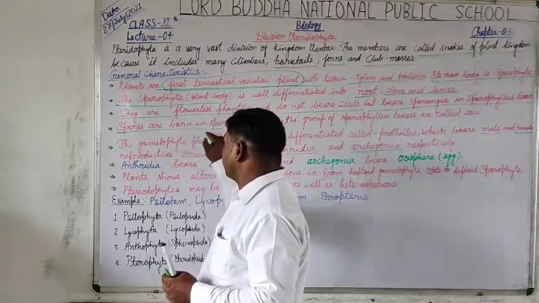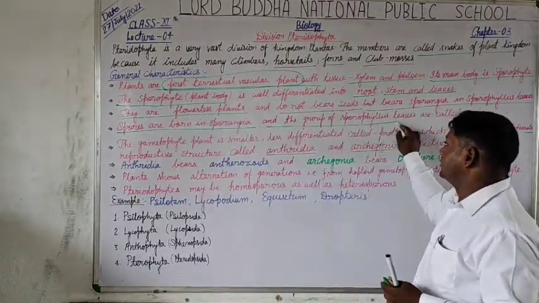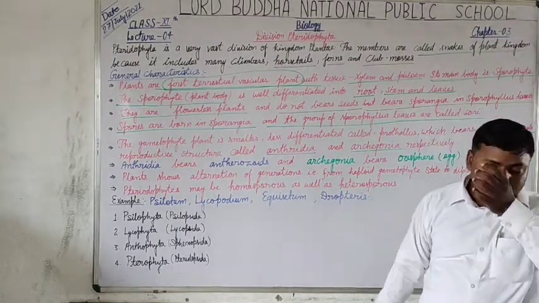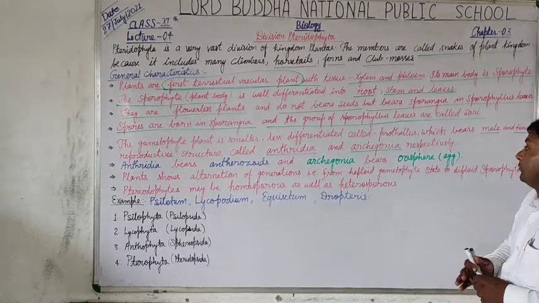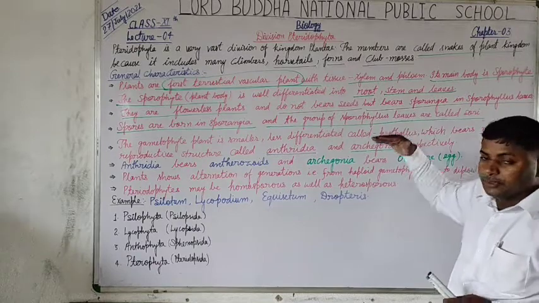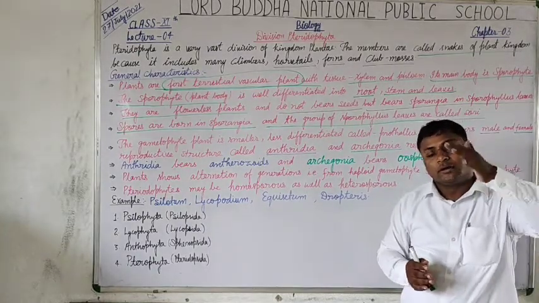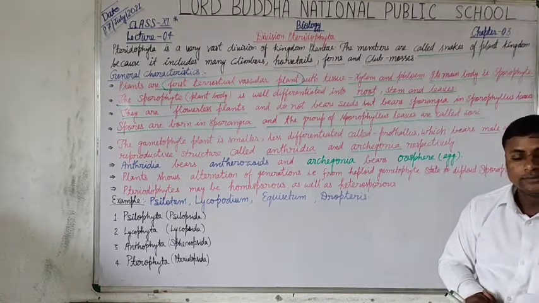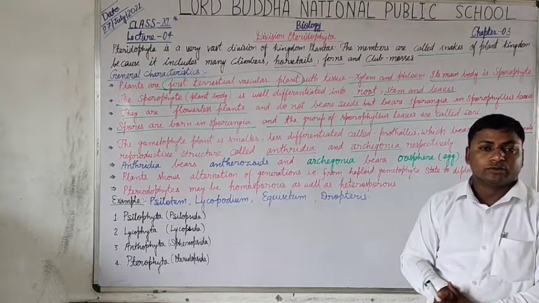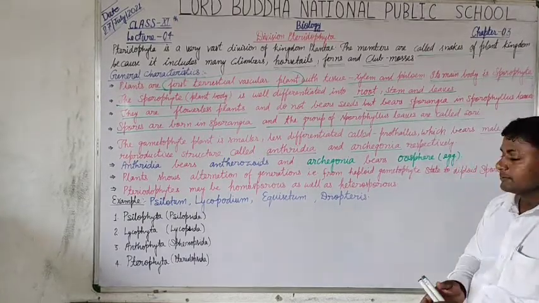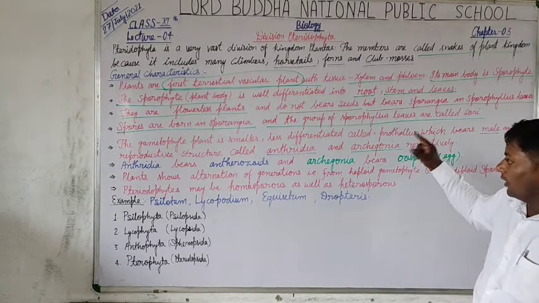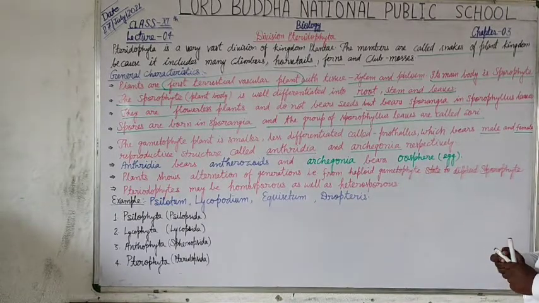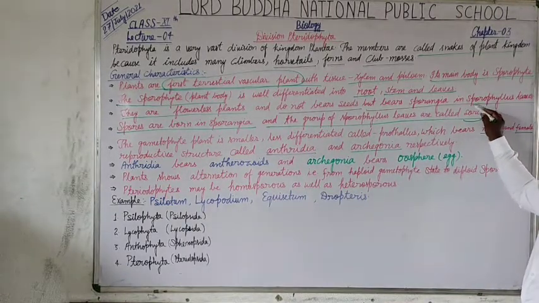The spores are borne in sporangia, and the group of the sporophylous leaves are called sori. There are minute leaves or groups of leaves present on the main stem or rachis, with nodes and internodes. These small leaves are spore bearing, and these spore bearing leaves are called sori.